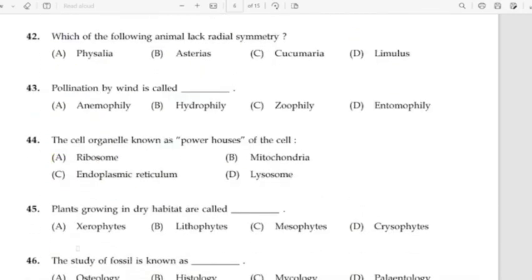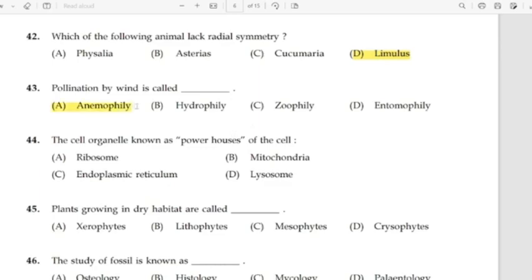42. Which of the following animals lack radial symmetry? Correct answer option D, lemurus. 43. Pollination by wind is called. Correct answer option A, anemophily.